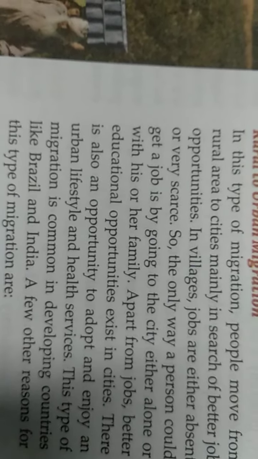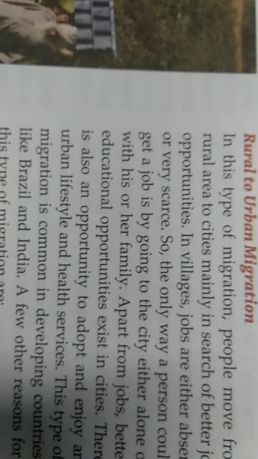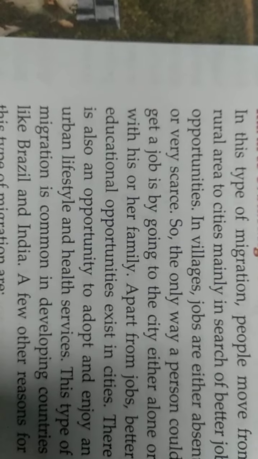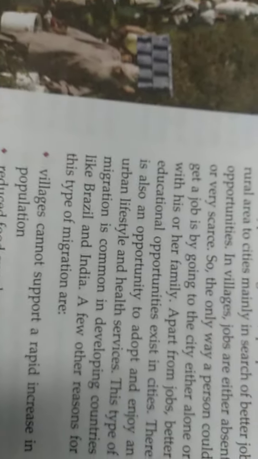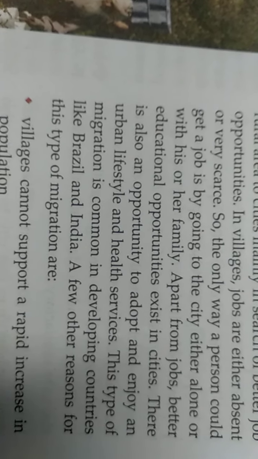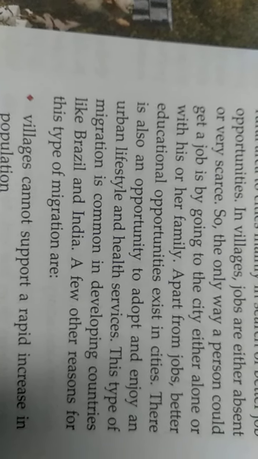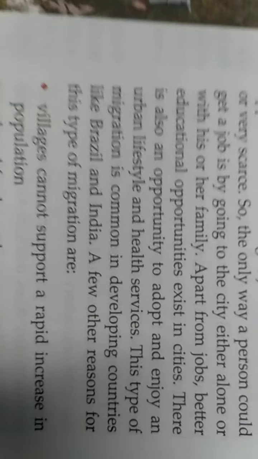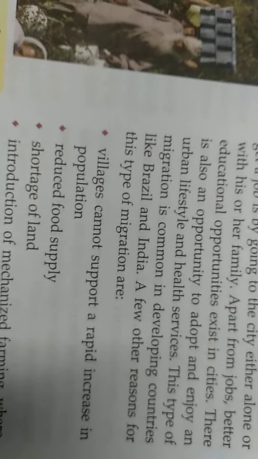Because as we know, the villages might not be able to give them good jobs, which are absent or very few over there. So the only way a person could get a job is by going to the city, either with a family or alone.